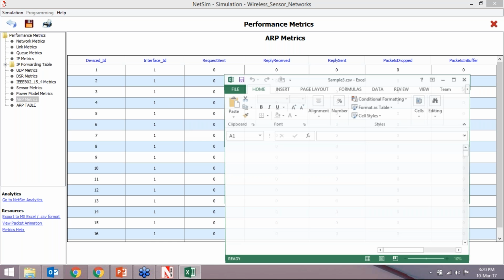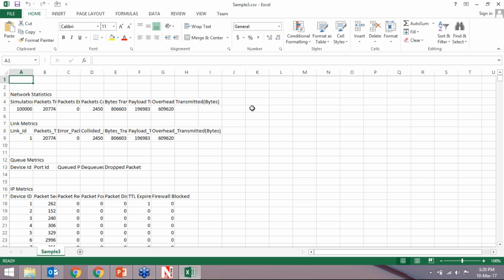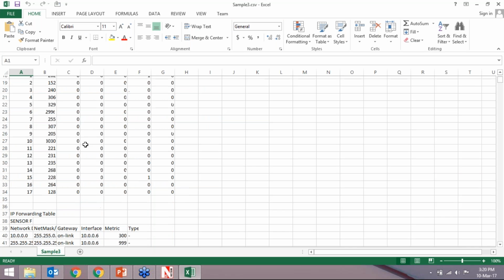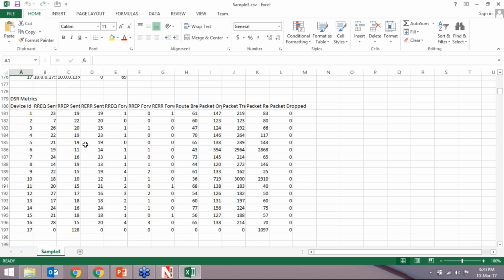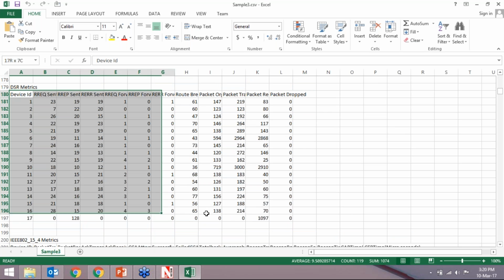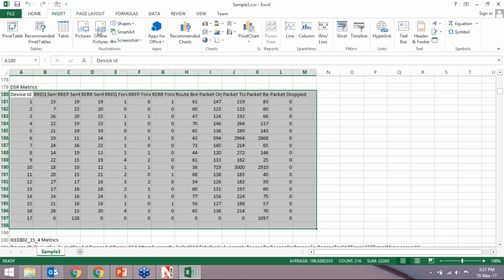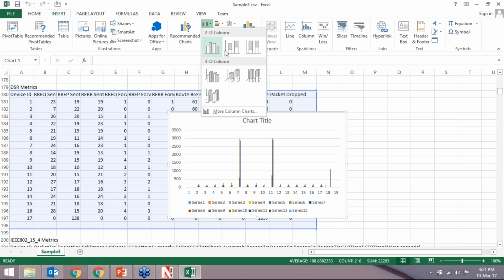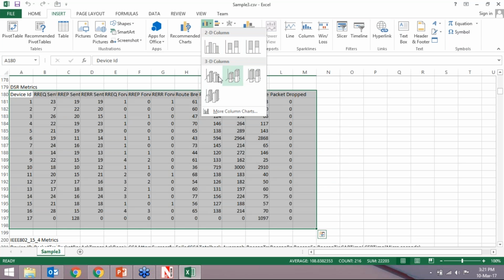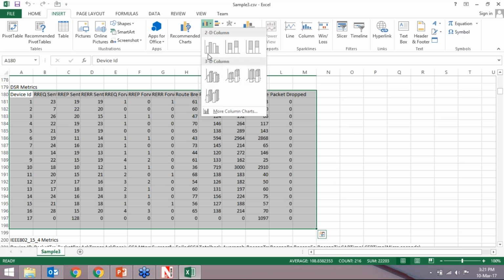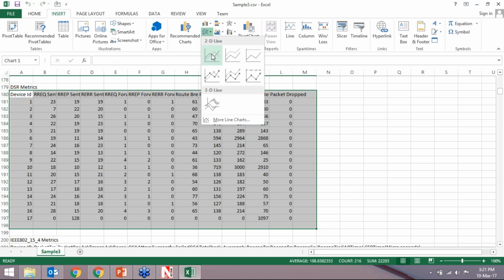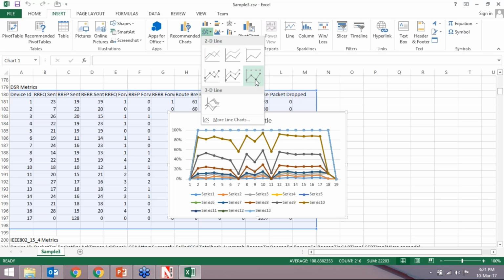If you open it, you will get all the information in the Excel format. So if you want the graph for any of the data, let's say we select these parameters and we want the graph for it, we can insert the graph for these parameters. Okay, so that can be a 2D column, or you can get a 2D line graph. So that is the functionality of Excel that we can use to create the graph.